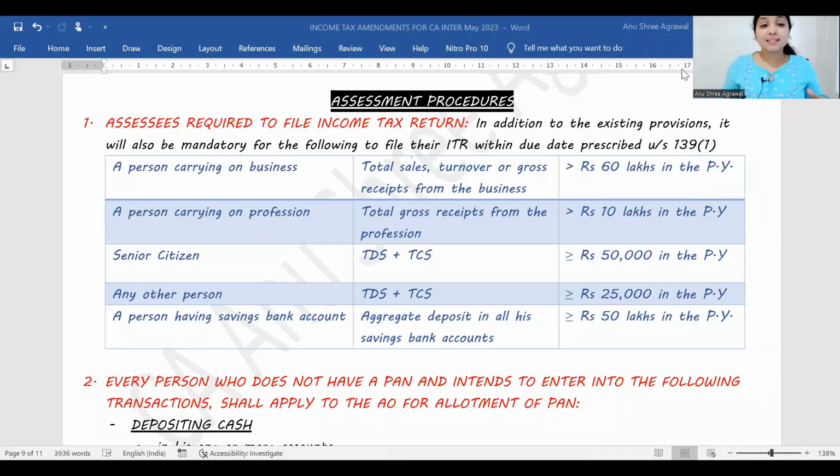Hello, guys. This is the last part of our discussion on the amendments applicable to CA Inter Income Tax May 2023. Before this, we've already seen 4 videos across which we have covered the amendments applicable to the basic concepts, heads of income, Chapter 6A, as well as amendments applicable to TDS and TCS. In this video, our focus is going to be on the amendments applicable to assessment procedures.